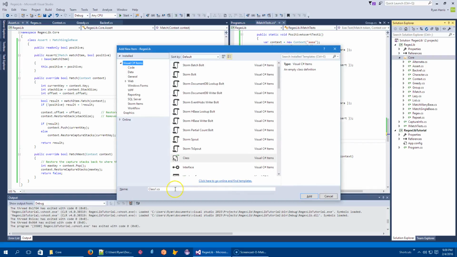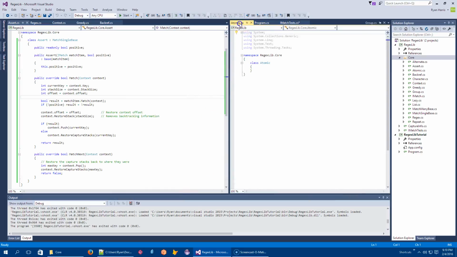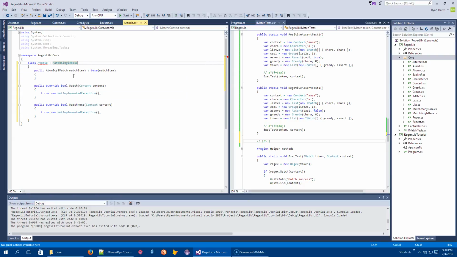So let's go ahead and add a class, and it is going to be called Atomic. I'll put it over here. And this guy is a subclass of MatchSingleBase, right? And once again, we will implement the class. I'm just going to do the constructor thing. Nothing new to contribute to this.